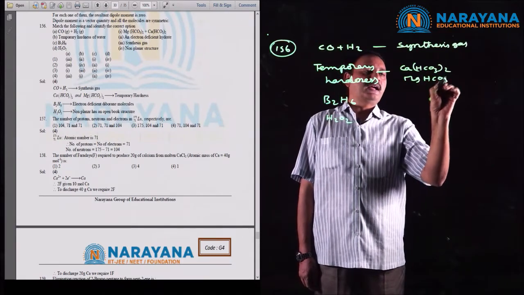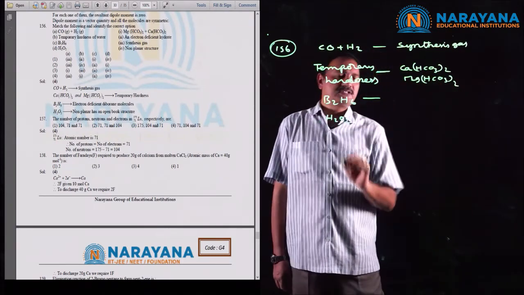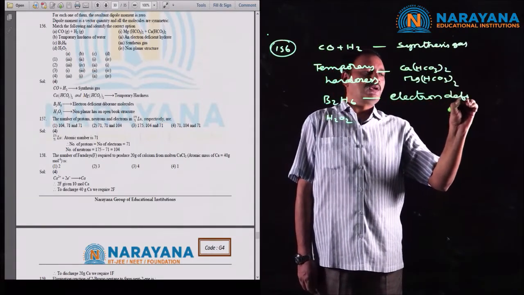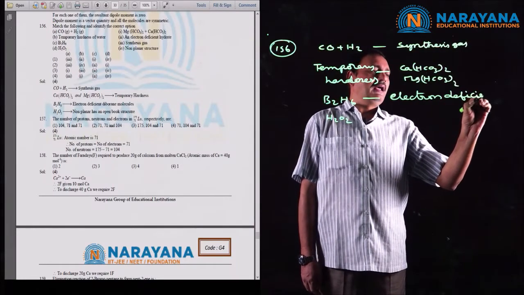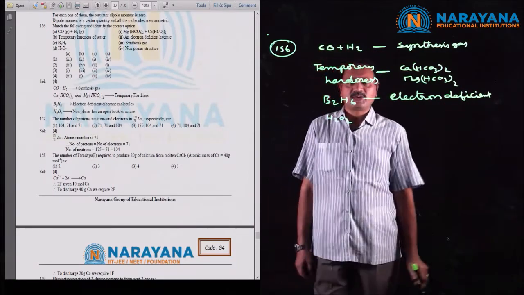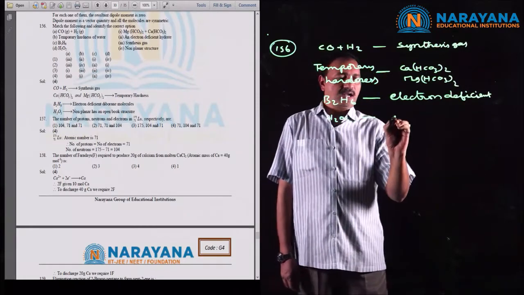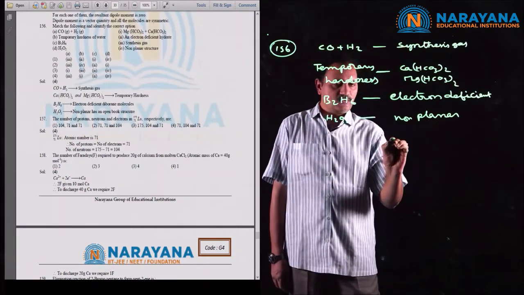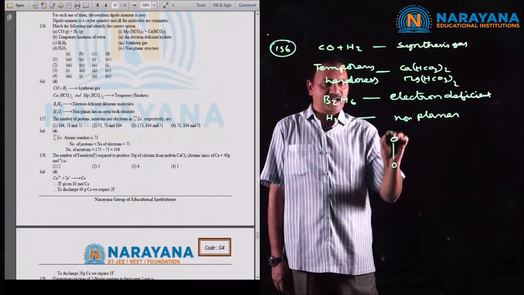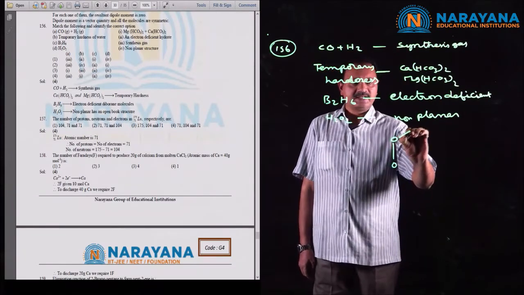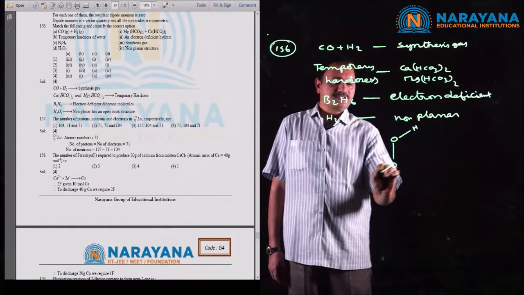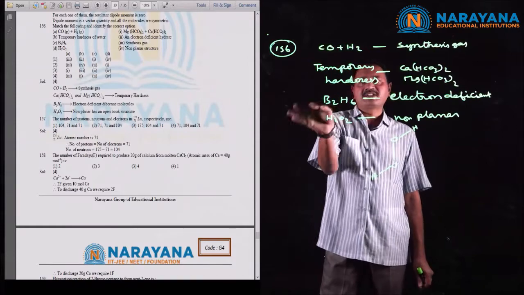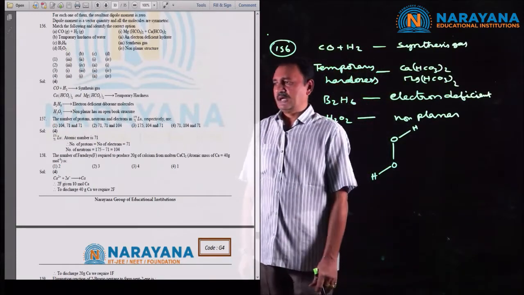I am specifying the correct matches. Next, B2H6, which is considered an electron deficient compound. That is, the central atom boron contains fewer electrons than actually required. Now, the structure of H2O2 is non-planar. That is, all the atoms are not present in one plane. The structure is: these are the two oxygen atoms present on the spine of the book, and this hydrogen is present on one leaf, and this hydrogen is present on another leaf. So, it is considered non-planar. These are the correct matches, and the correct option is the fourth option.